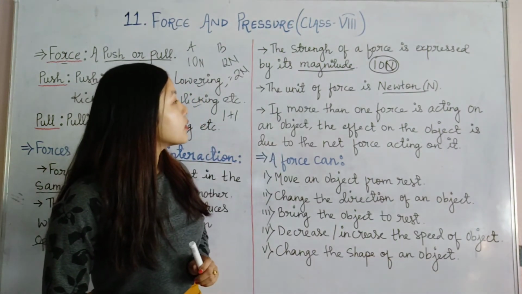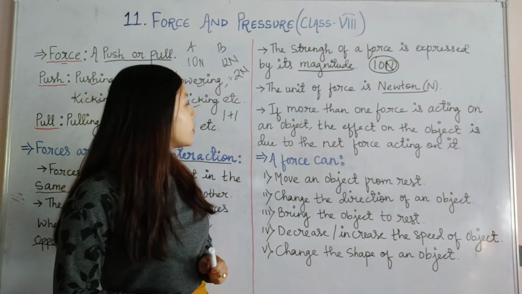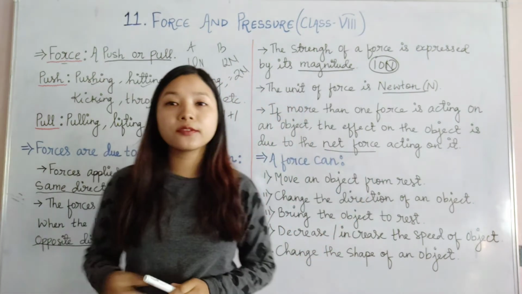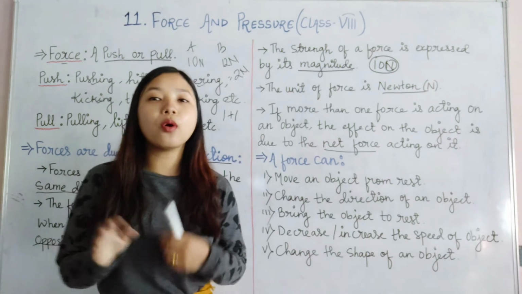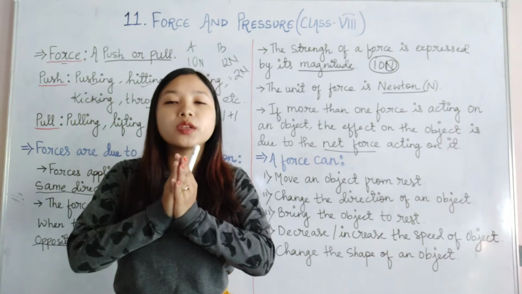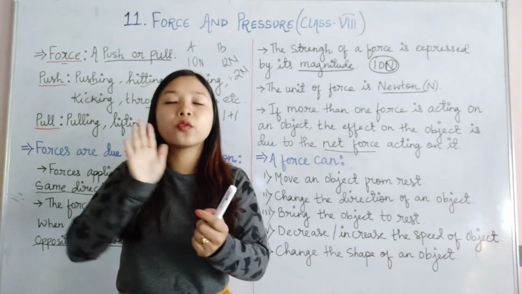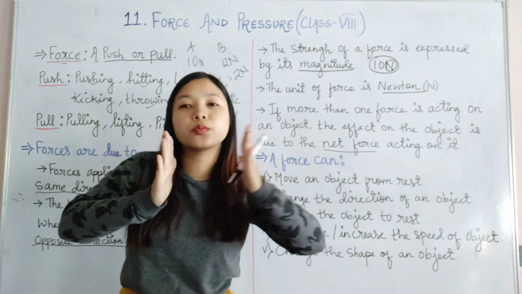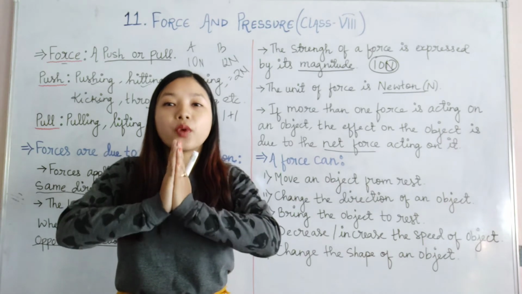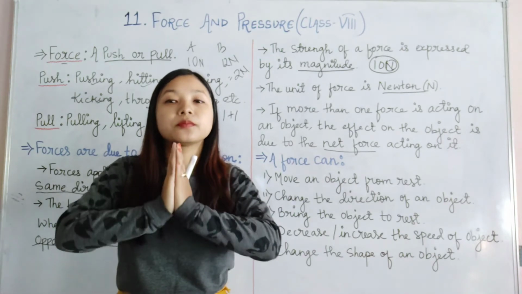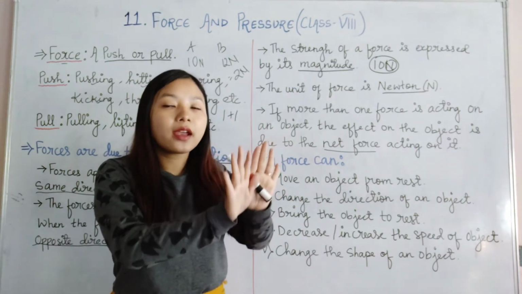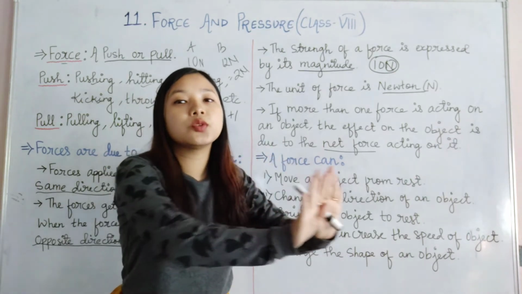If more than one force is acting on an object, the effect on the object is due to the net force acting on it. Just like we have discussed in this point, if more than one force is being applied, if one person is pushing, of course the movement will be in this direction. But if one person is pushing this way and another person is pushing that way, then the forces will be subtracted and whatever is left will be the net force. If both are pushing in the same direction, the forces will add up. 10 plus 10 will give 20 Newton in this direction.